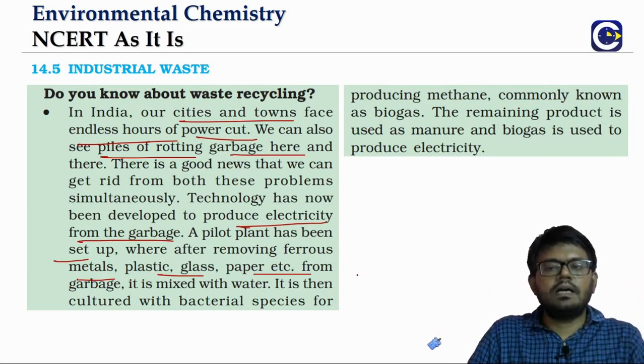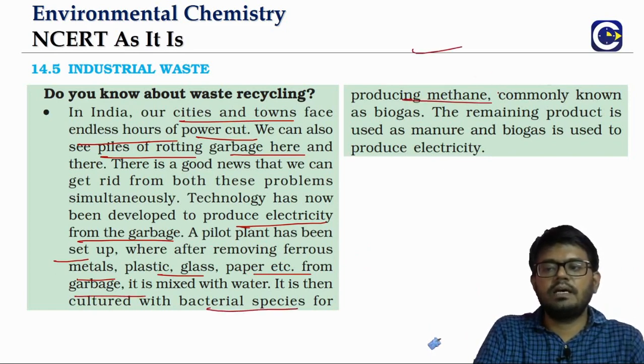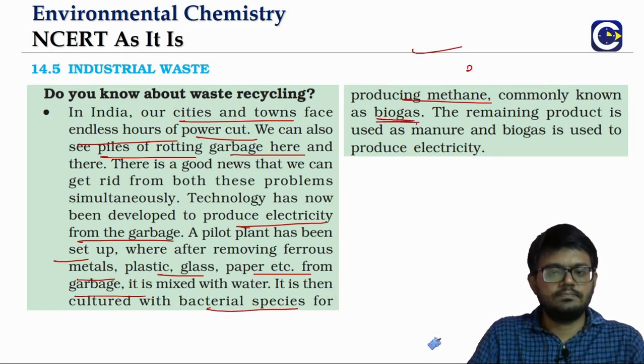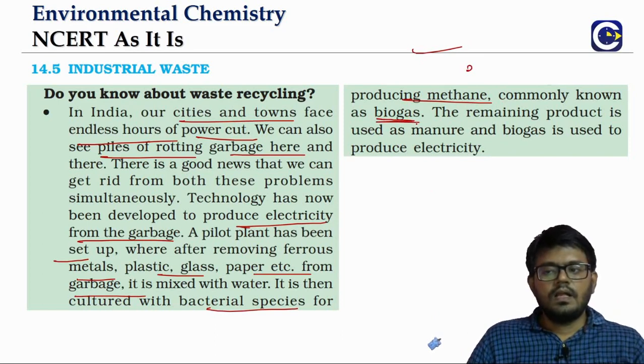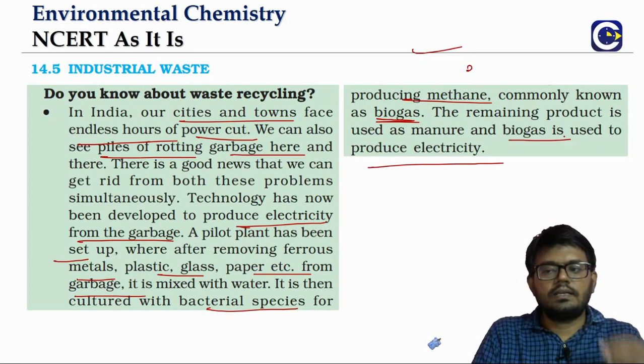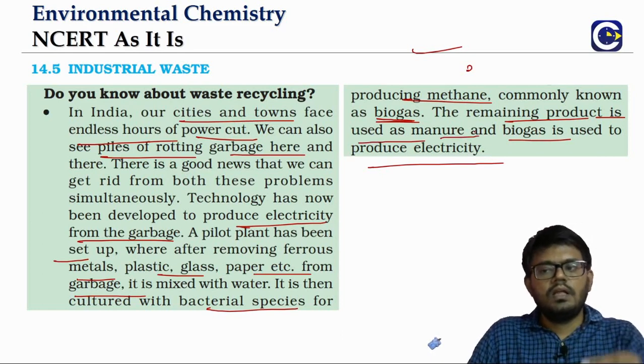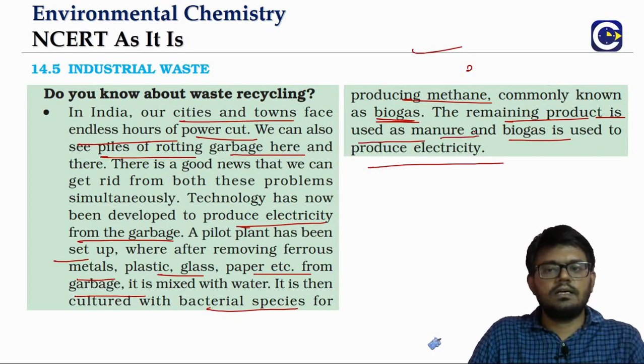After removing it, the remaining part of the garbage can be cultured with bacterial species, whereby we can produce methane. Typically we call it biogas. And this can be used for the production of electricity. And even the remaining discharge can be used as manure. In agriculture we can use it as manure, and the biogas produced can be used as fuel for the production of electricity.